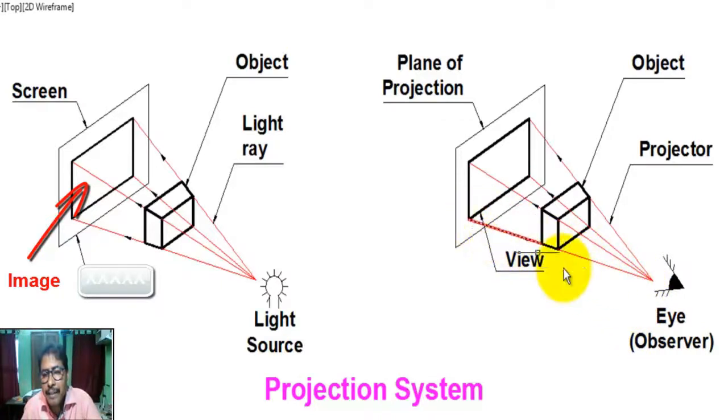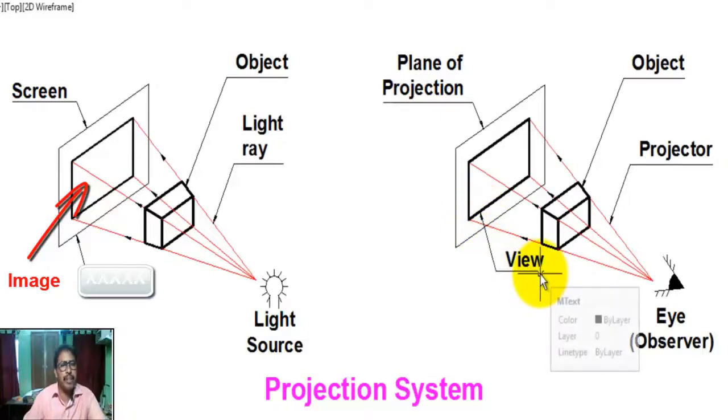These rays are called projectors. This is called the object. This plane is called the plane of projection, and this is called the view.